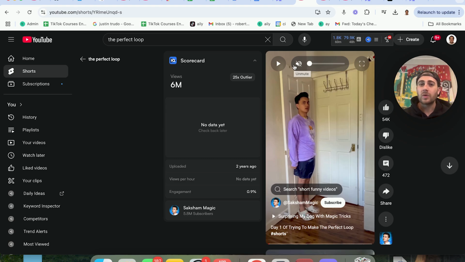And again, all you're going to do is take the beginning of the video, put it at the end, and what this actually does is start your video off way quicker, so it hooks the person immediately. There's immediate action in your video, and then as they get towards the end, hopefully there's a question or something that's happening and they don't realize that then it leads into the beginning of the video. And people will watch these videos 2 times, 3 times, 4 times, depending on how long they are, more before they actually realize that they've watched the same video multiple times.